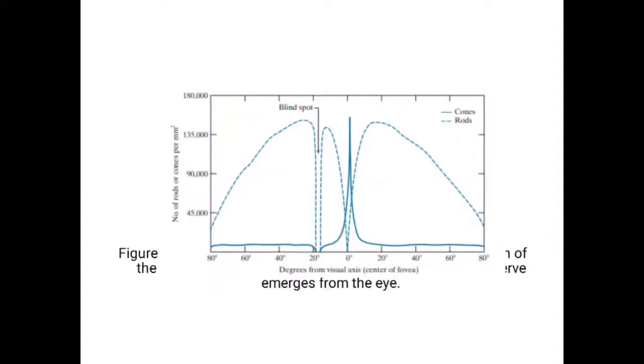There is also one region which is the blind spot. A blind spot means a region that doesn't contain any receptors. If there is an absence of receptors in a particular region, it is called a blind spot. Whenever you look at the 20 degree axis, there are no rods or cones present there, so this region is called the blind spot.